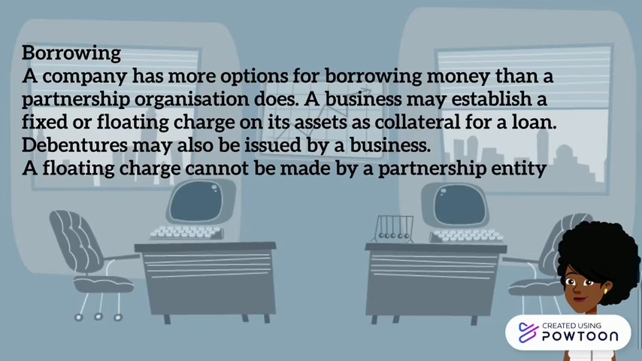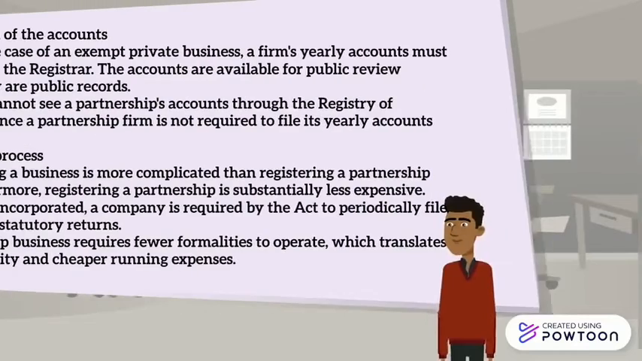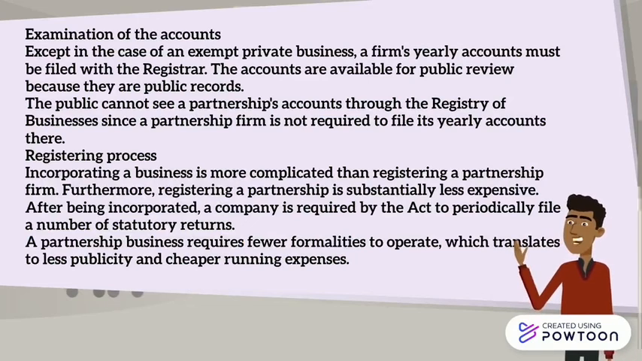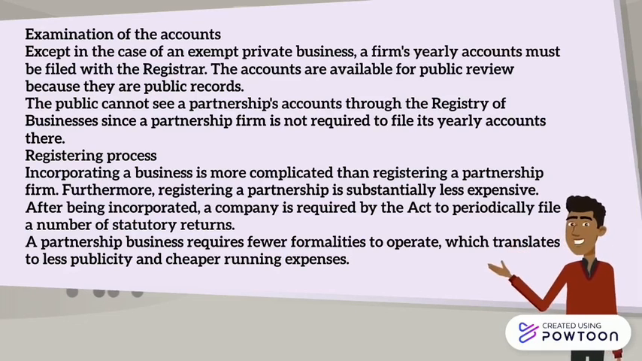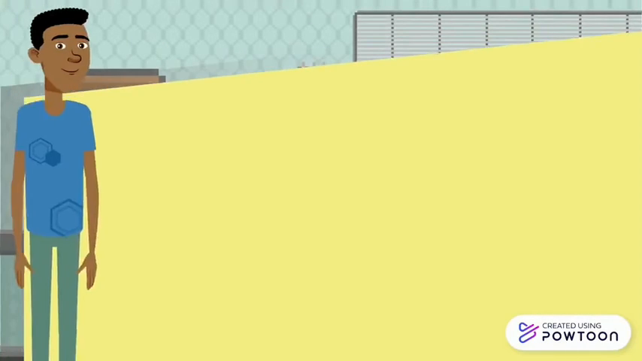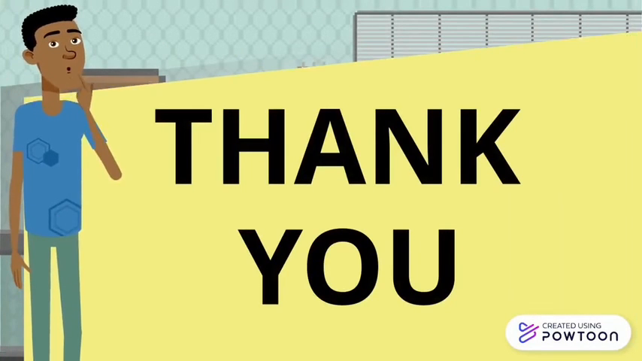On borrowing, a company has more options for borrowing money than a partnership does. A company may establish a fixed or floating charge on its assets. Except in the case of an exempt private company, a company's yearly accounts must be filed with the registrar. The accounts are available for public review because they are a public record. However, for incorporated companies, it is more complicated.